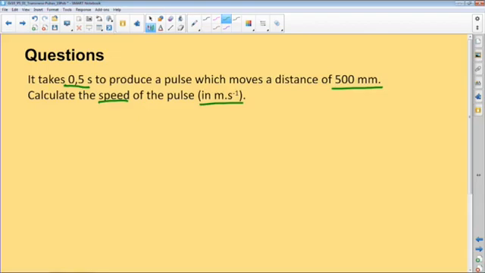I'll give you a minute to do that. Remember, speed, meters per second. We're given the time. We're also given the distance. Now the units are meters, which would be the distance, as well as time in seconds. Let's get on to that. One minute for that, learners.